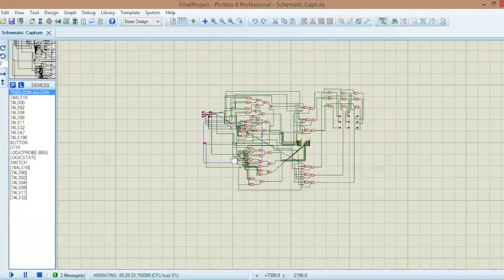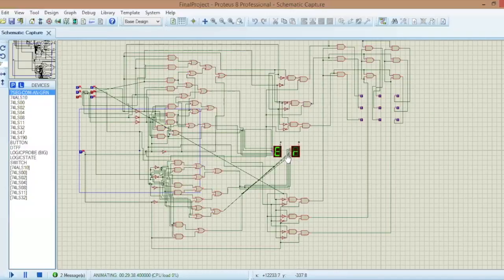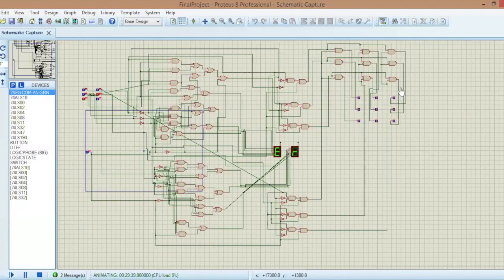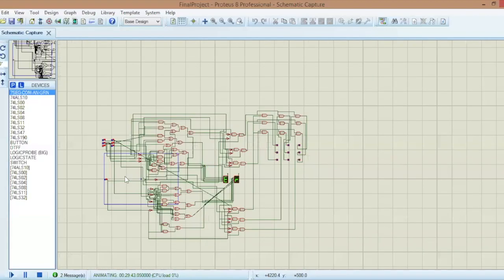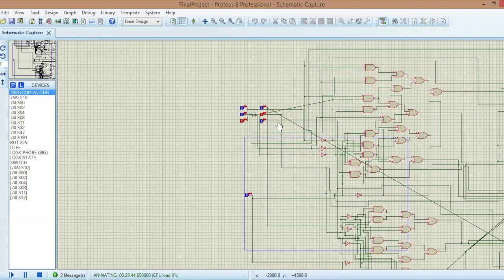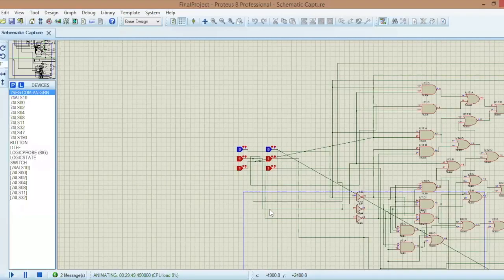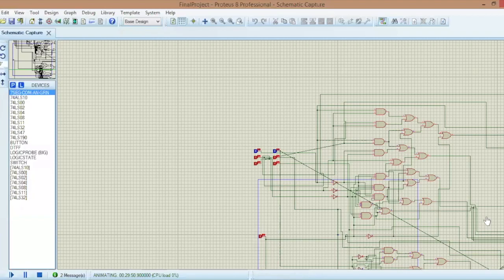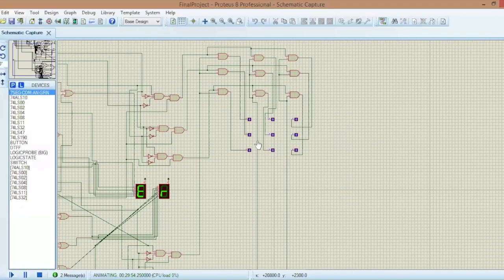Well, if I have a selection and my input of the coin sensor is low, then the 7-segment display will show an error and all the outputs will be low. And for the last part, I wanted to show what happens if I choose two letters or two numbers. Then the 7-segment display will show an error as well, and the outputs will be low.